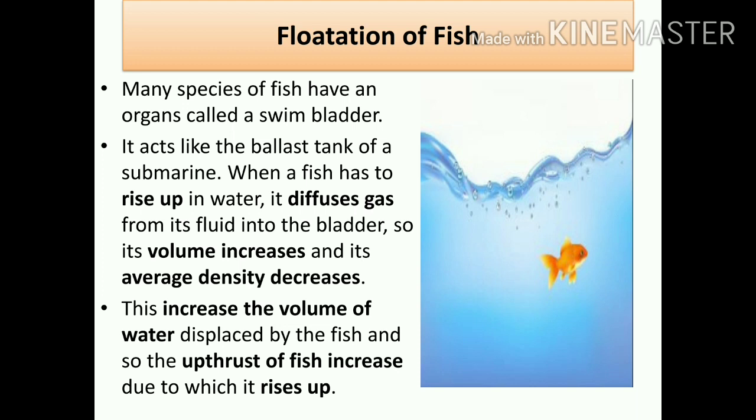Aquatic animals generally have a swim bladder. It acts like the ballast tank of a submarine. We have already studied about the ballast tank. It is similar to that. When the fish has to rise up, what does it do? It diffuses gases from its fluid into its bladder. When the fish has to come up, its density should be lower. In order to decrease its density, it fills the bladder with diffused gases. So its volume increases, so average density will decrease.